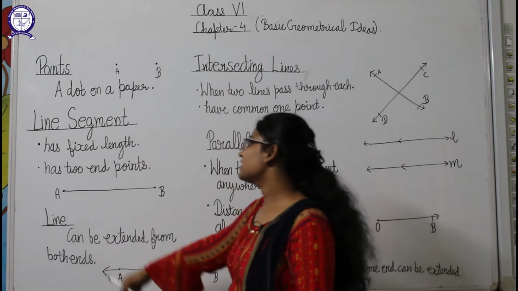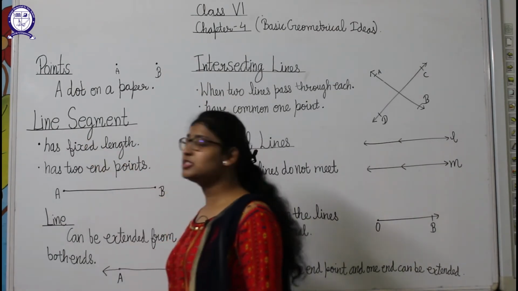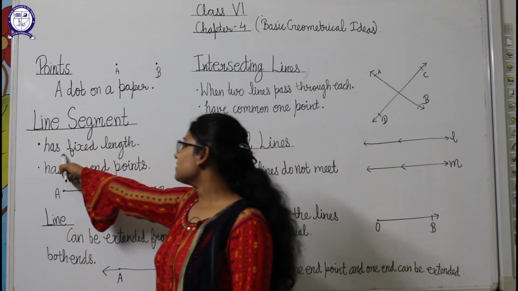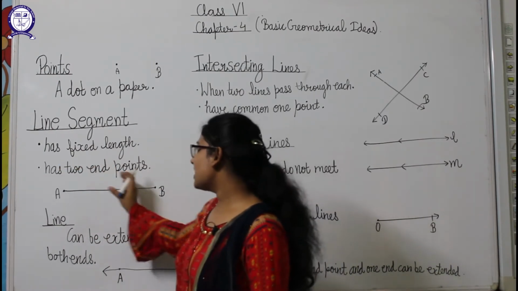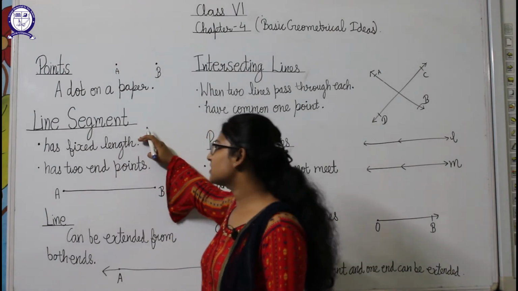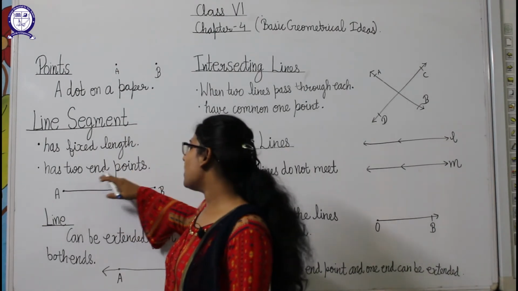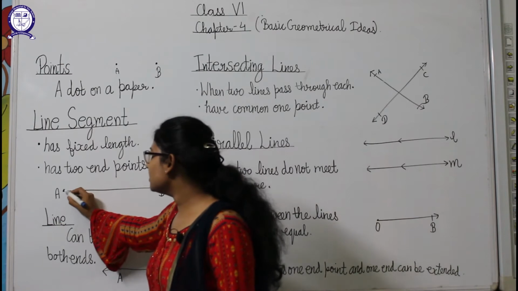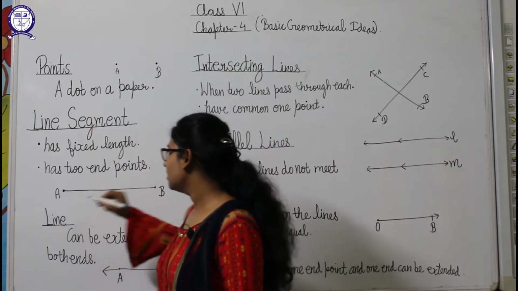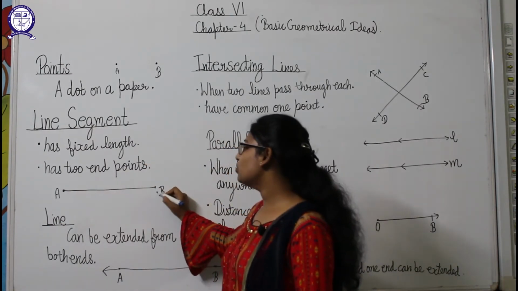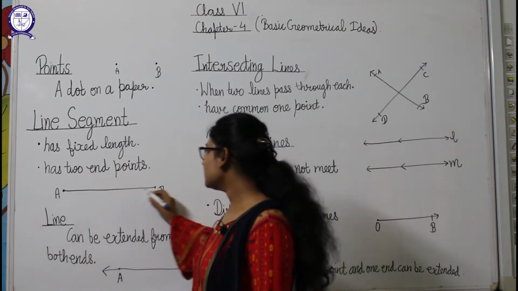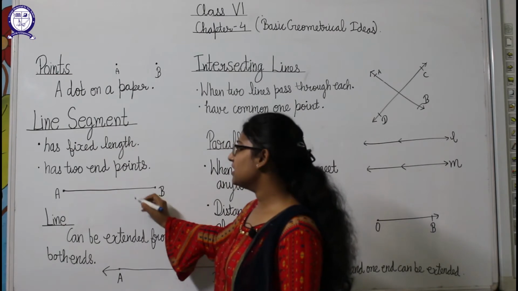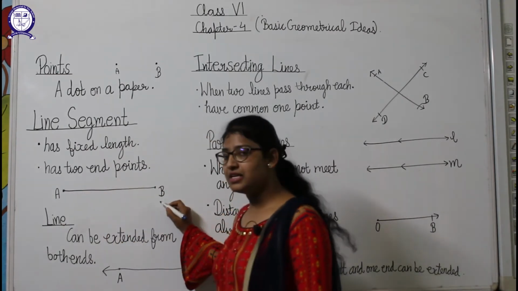The next one is line segment. Students, what is a line segment? A line segment has fixed length. It means we can't change or extend it. It has fixed length and it has two end points. End points means these points A and B, these are two endpoints and these can't be extended, and the line joining them is of fixed length, and here AB is a line segment.